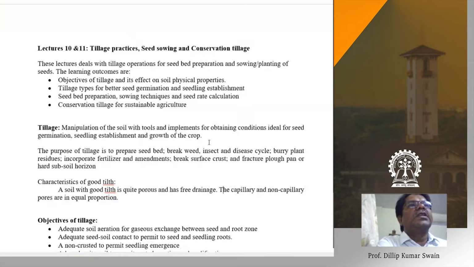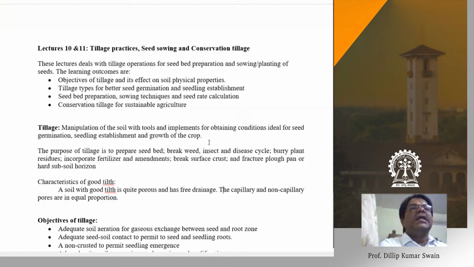I will also discuss seedbed preparation and sowing techniques, that is, the type of seedbed from soil tillage operations and the different sowing techniques. Finally, we'll discuss a different type of tillage, conservation tillage, which is gaining priority in view of sustainable agriculture. Conservation agriculture and resource conservation techniques are taking priority, and farmers are also adopting conservation tillage. These are the things you will learn from today's lecture.